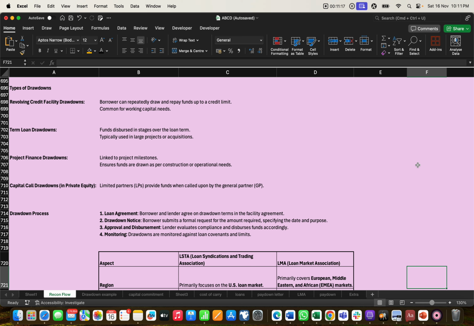We have noted that down. We'll move to the next part, the drawdown process. The drawdown process involves 4 steps. First is the loan agreement, where the borrower and lender agree on drawdown terms in the facility agreement. There are some terms and conditions of drawdown as well. The basics are the total amount of the loan, like the 50 lakh we took above, the interest rate, and the drawdown date as well.